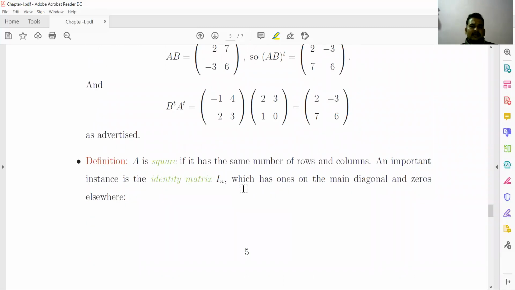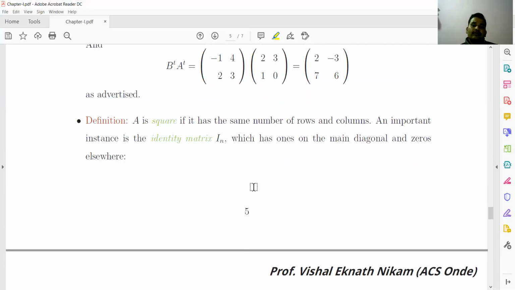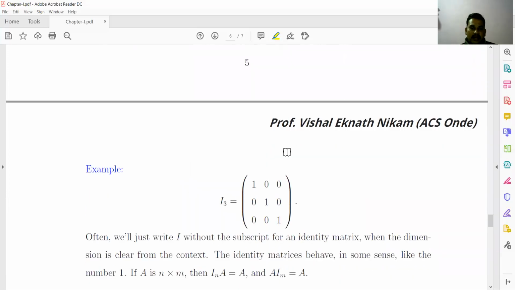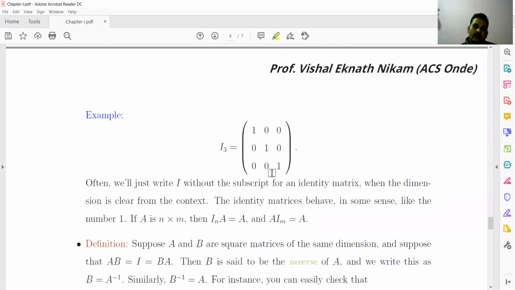A square matrix has the same number of rows and columns. An important instance is the identity matrix. A very important matrix in the theory of matrices is the identity matrix, and the 3 by 3 identity matrix is like this. The identity matrix has the property that when it is multiplied with any matrix, the matrix remains unchanged. I into A, if A is any matrix, is equal to A.